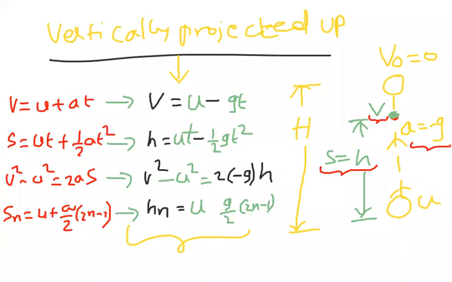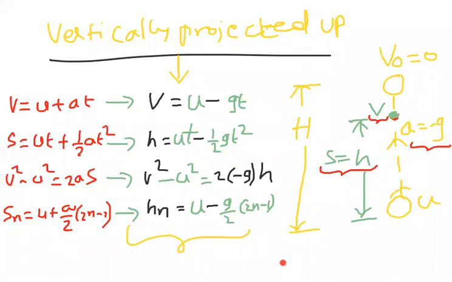And the last equation: h_n is equal to u minus g by 2 into (2n minus 1). So these are the equations of motion in the vertically projected up situation. Everywhere in the place of a I am substituting minus g, and in the place of s, h. That is the information I have provided to you for vertically projected upward motion.